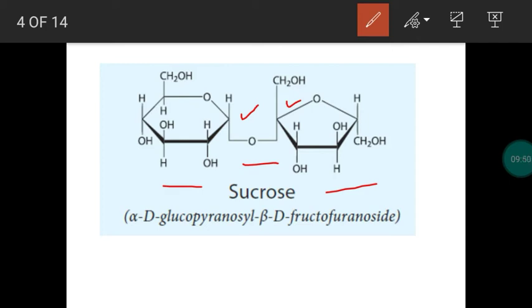What are the reducing groups in a compound? Usually what are reducing groups? Carbonyl groups. Aldehyde and ketone are the reducing groups, right? So when you take sucrose, the carbonyl carbon of glucose and the carbonyl carbon of fructose are both combined together by a glycosidic linkage. So both the reducing groups are involved in bonding. So this is called a non-reducing sugar. A repeated public one mark.